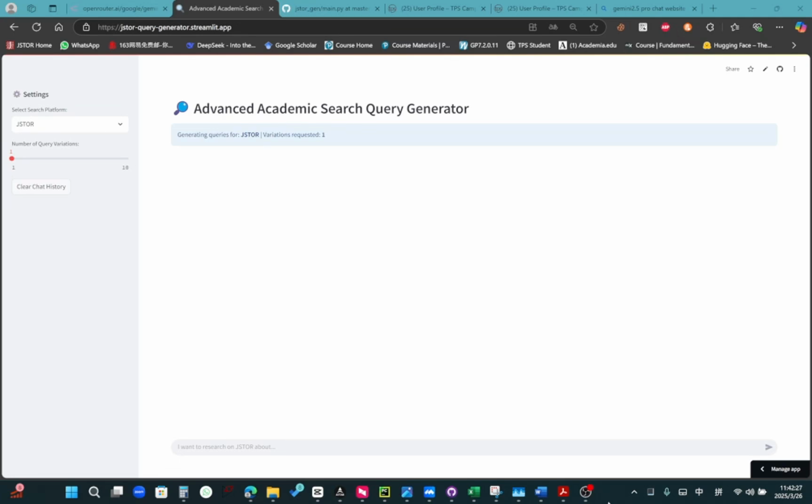Welcome to I Hate This Task, So I Created an AI for It. This task in particular is the coming up of advanced academic search queries. I'm not good at it, and it wastes a lot of time, so I'm wondering, could I do it? And that brings me to this app.